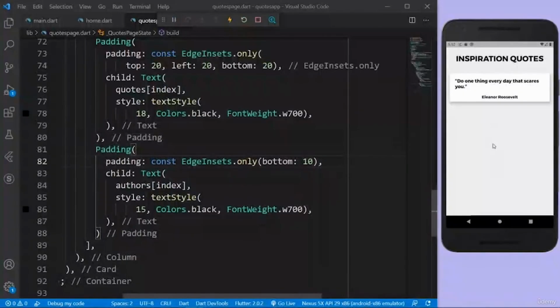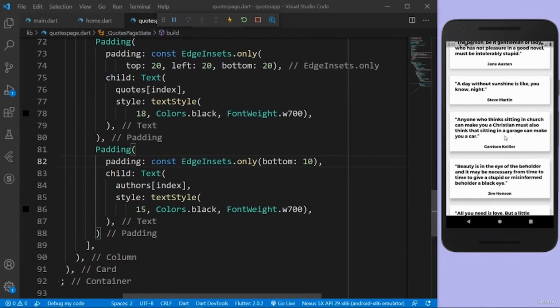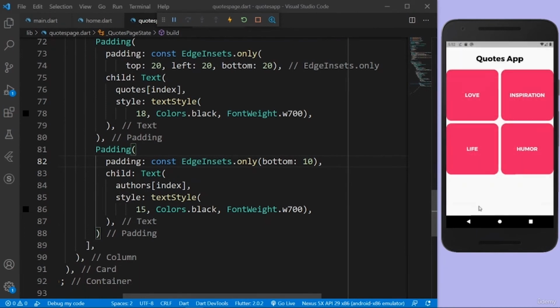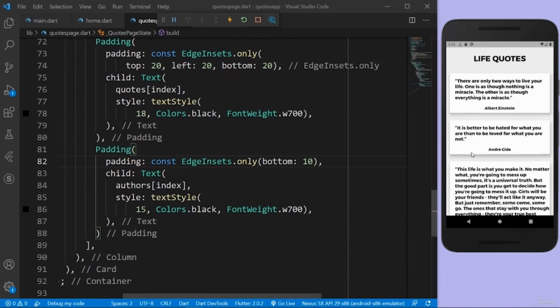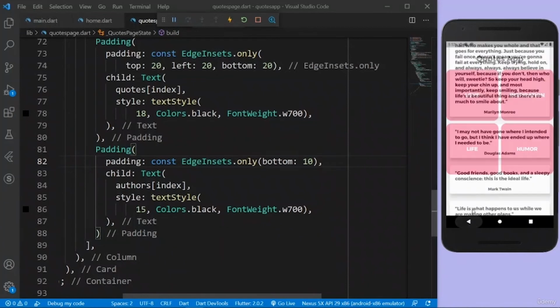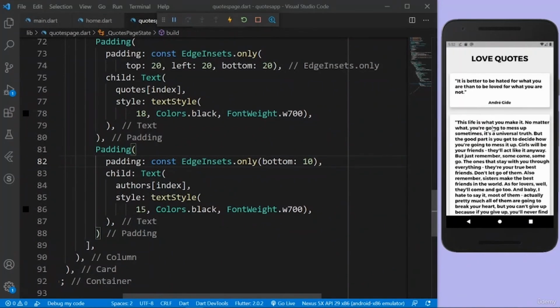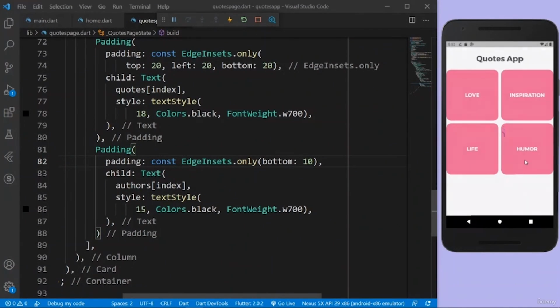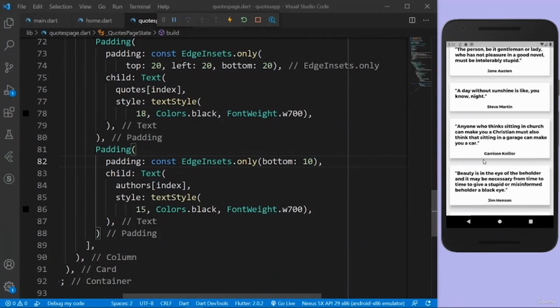Let's actually go to the humor page and see if we have more quotes there. Yeah, there you go, we have more quotes here. It just depends on the website URL. Maybe there's something wrong with their HTML tags, but for the other one we have all the quotes. So with the other one, everything is perfectly working, but just for the inspiration, we just have one quote.